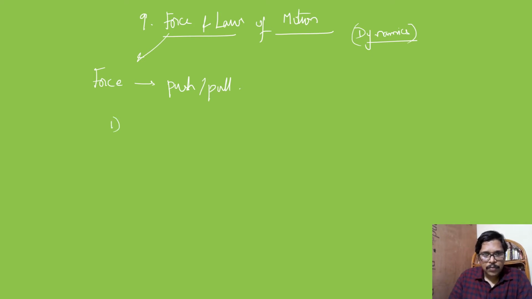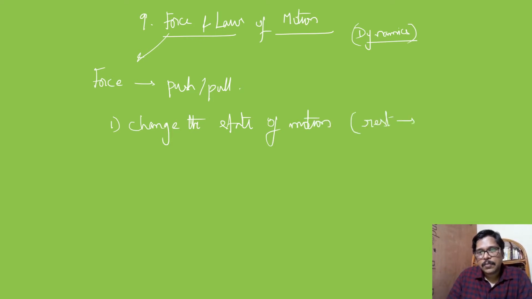The first one: force can change the state of motion of a body. State of motion in the sense, if a body is at rest, the force makes the body move. Or if a body is in motion, the force can bring the body to rest.